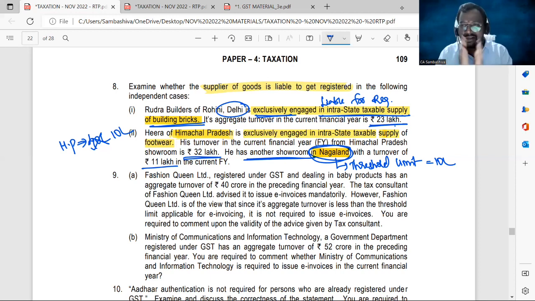Suppose that you have 10 branches, Amma. Out of the 10 branches, 9 branches fall in the normal states, and 1 branch falls in a special category state. Now, for all the 10 branches, the lower threshold limit is applicable. Are you following or not, Amma? So here, Himachal Pradesh also, 10 lakhs is the threshold limit. Since his aggregate turnover exceeded 10 lakhs in the current financial year, the supplier, that is Hira, is liable to get registered in Himachal Pradesh state as well as in Nagaland. From both the states, he has to get registered.